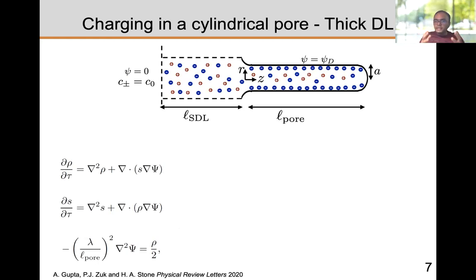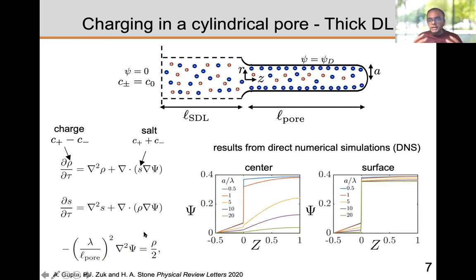If you're not familiar with them, they are transport equations for ions, C plus and C minus. And the form you see here is actually written in charge and salt. So charge is C plus minus C minus, and salt is C plus plus C minus. And this is for a 1:1 electrolyte, which means like NaCl, KCl, and so on. These are the standard equations that come out. And this is Gauss's law, which is saying that the gradient of electric field, which is the Laplacian of potential, is equal to the charge stored in the system. So these are standard equations. What we did was we solved them numerically using a direct numerical solver.